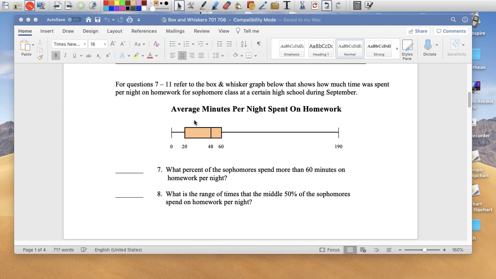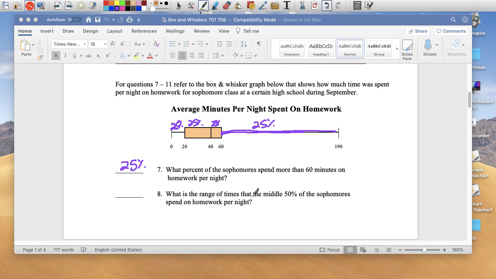Question 7: what percent of sophomores spend more than 60 minutes on homework per night? So the kids who spend more than 60 minutes are this group right here. Let me write 25%, 25%, 25%, right, 25%. So the people who spend 60 minutes or more on homework are this group right here. That's 25%.